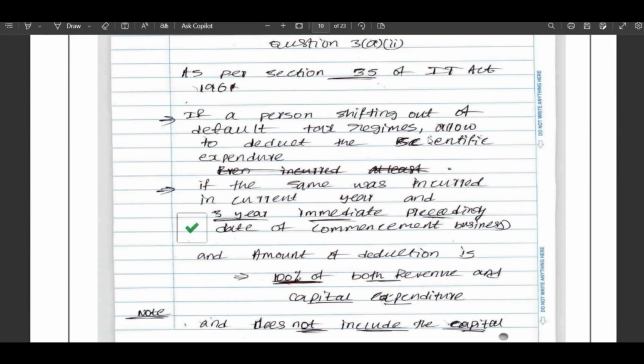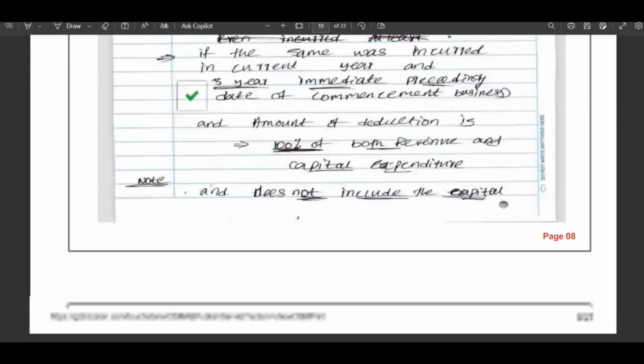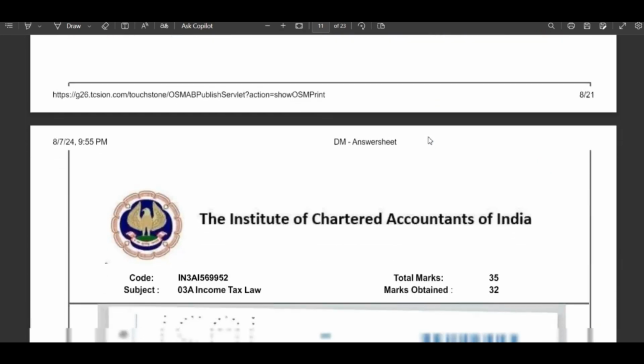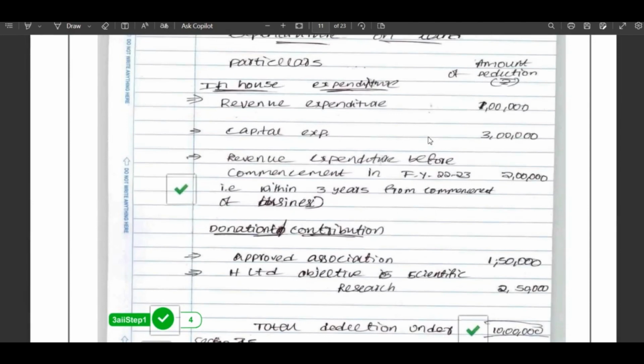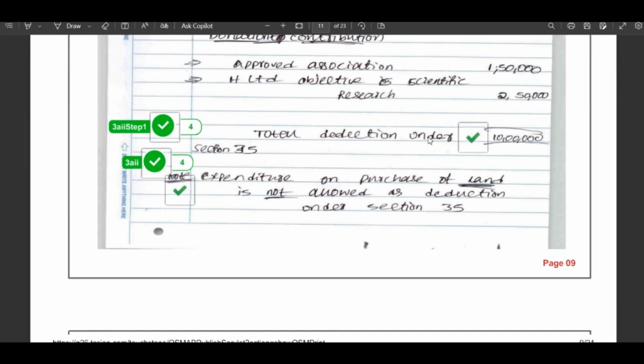See here, as per section 35, deductions in respect of donation made for scientific research. First of all, I write the entire provision with respect to the question, and finally, I write the practical answer. If there are any explanations with respect to that question, try to write notes for it. See, I have written the note for this also. I got full marks.